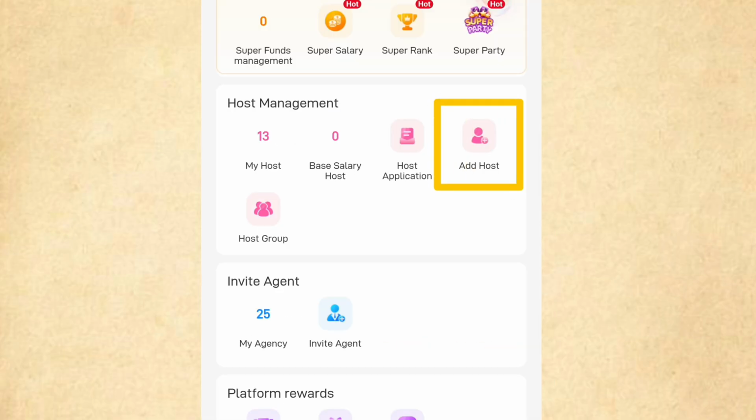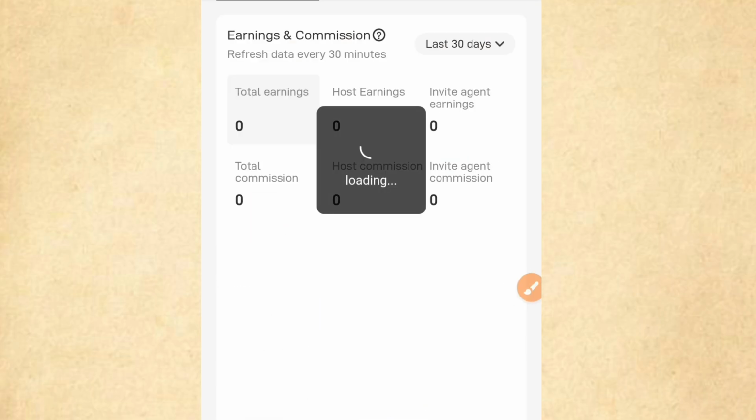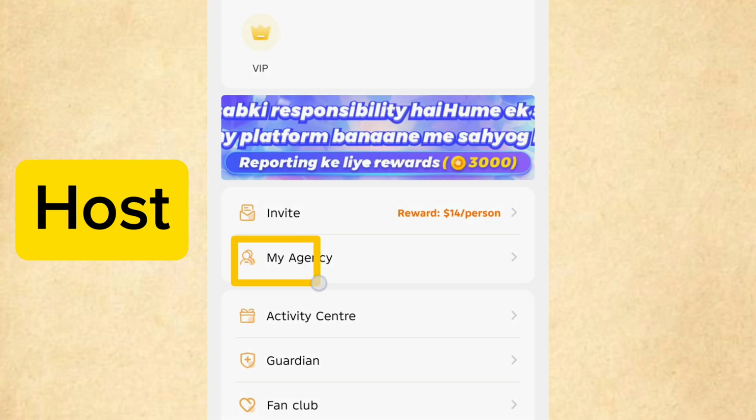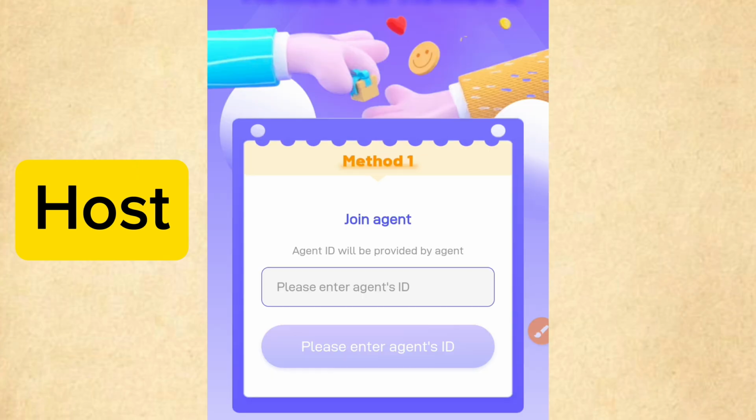First of all, give your host your identity. Now tell your host to open your ID and click on the join option directly. Now if they enter and click on the form below, they will be added to your host list. You can see their live performance and income.